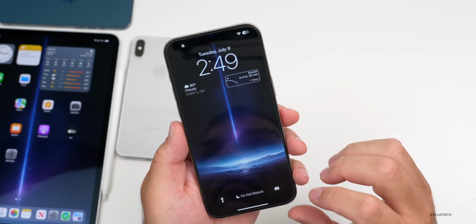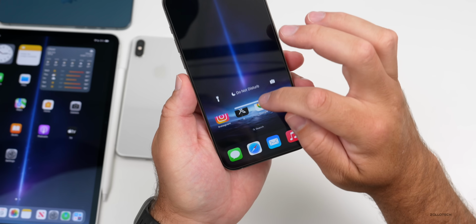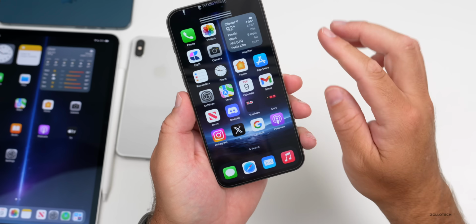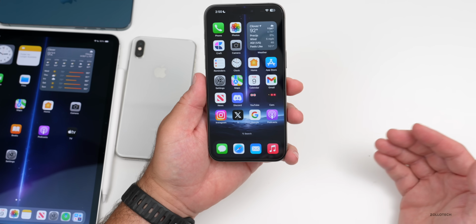Also, the wallpaper dimming bug seems to be repaired here. It doesn't seem to desaturate as much. I actually slid through here. You'll see it's blurred a little bit, but it doesn't seem to desaturate like it did before. So definitely an improvement there. Whether or not this carries forward, we don't really know.